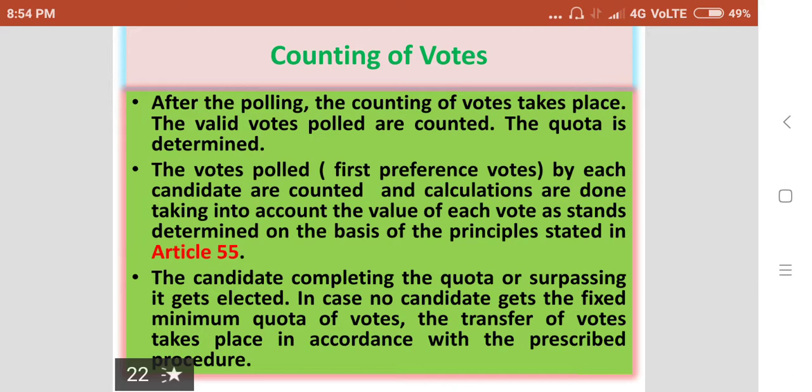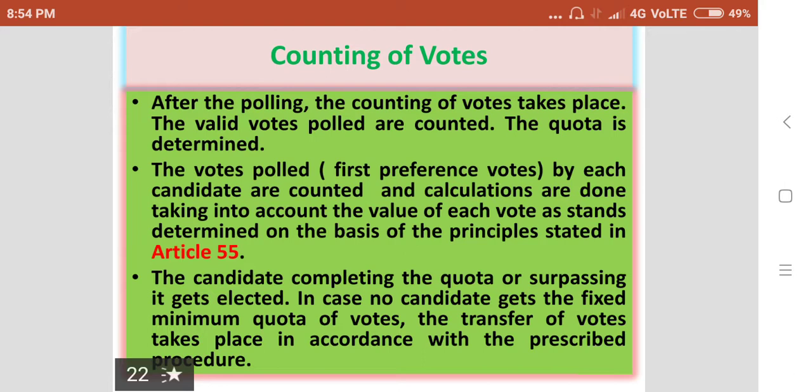The first preference votes polled by each candidate are counted, and calculations are done taking into account the value of each vote as determined on the basis of the principles stated in Article 55. The candidate completing the quota or surpassing it gets elected.